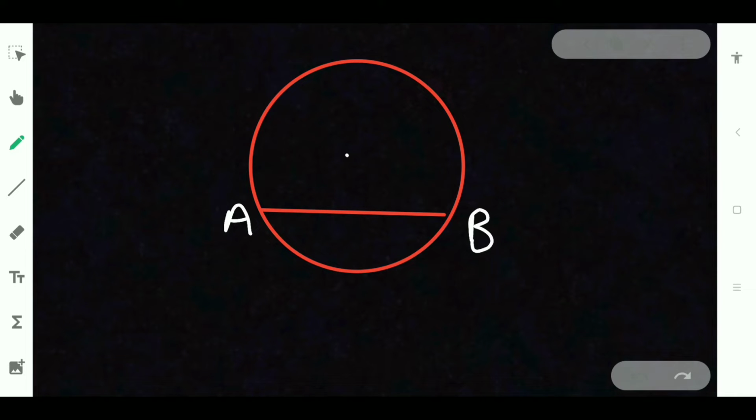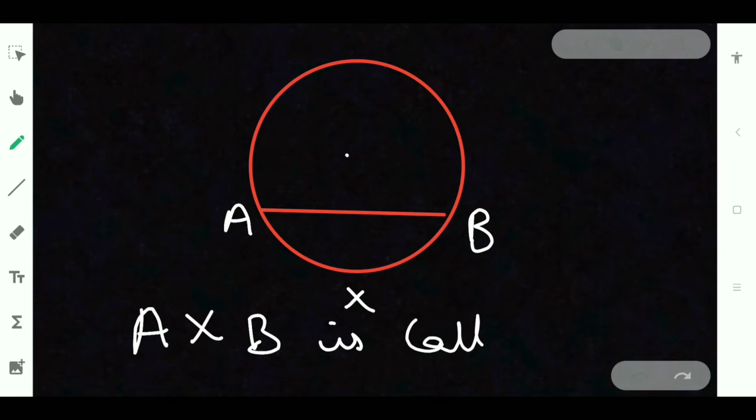So AXB is called arc. Arc is nothing but the part of the circumference of the circle. Means if you take this part, just focus on my finger. If you take this part, this is known as arc of the circle. AXB, this is known as the arc of the circle.